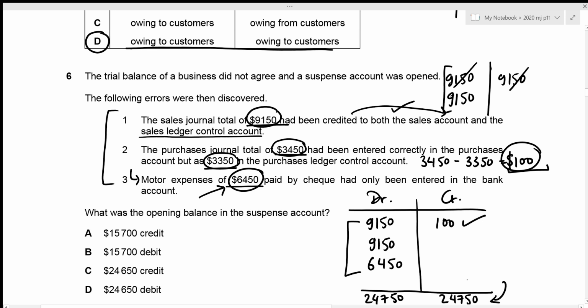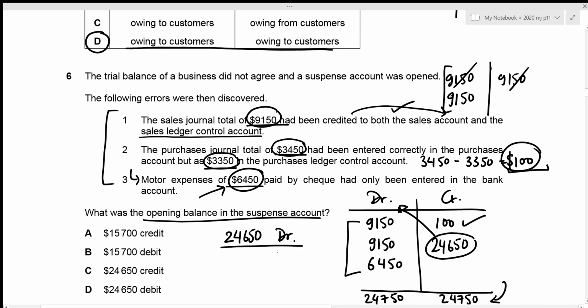In this case, that's 24,750 minus 100, which results in 24,650. And remember that I actually rectified all of these errors and obtained this value as the balancing figure on the credit side. But we are requiring the opening balance in the suspense account before rectifying all of these errors. So this amount would be on the opposite side as the opening balance in the suspense account, which means that the opening balance is 24,650 on the debit side. This is the answer that we are looking for, and this is given in option D. That will be the correct answer.